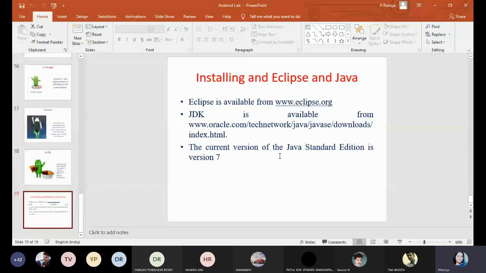The important thing is you just remember this: Eclipse and Java are like twins. If you want to work with Eclipse, your laptop must have Java. Without Java, we are not implementing any application within the Eclipse platform. We can't develop any Android application without Java.